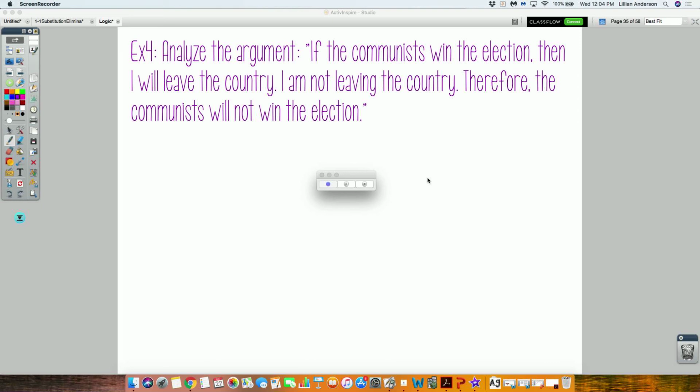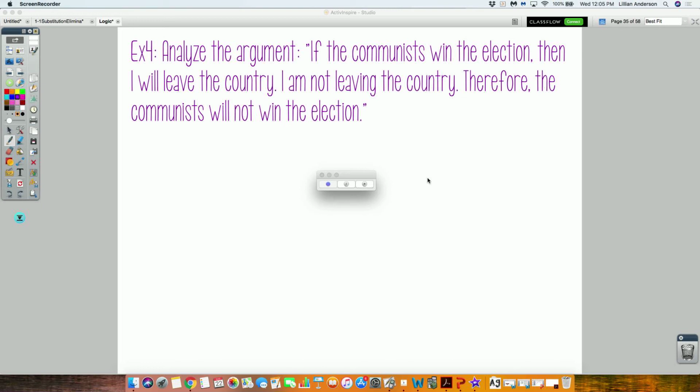So in these next two examples, we're going to practice writing these statements in symbolic form. These are some of these compound ones, kind of like how the last one was. So we're going to analyze the argument. If the communists win the election, then I will leave the country. I am not leaving the country. Therefore, the communists will not win the election.